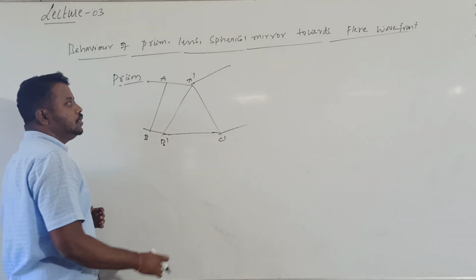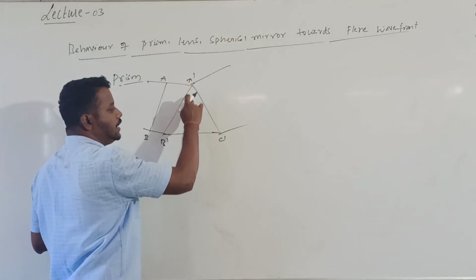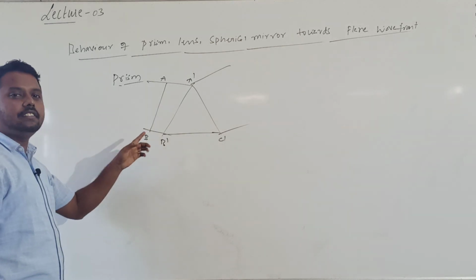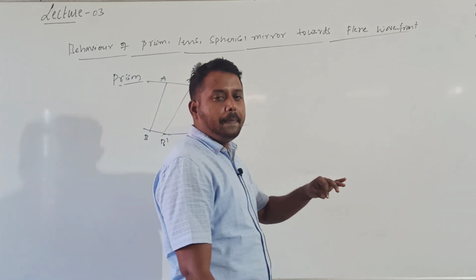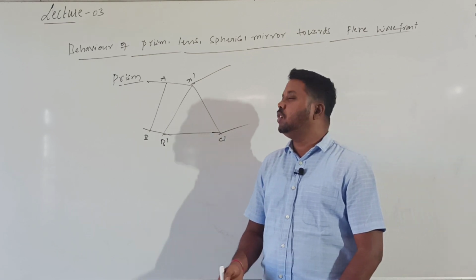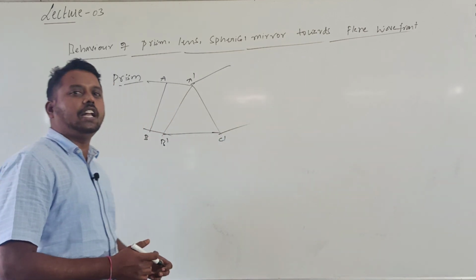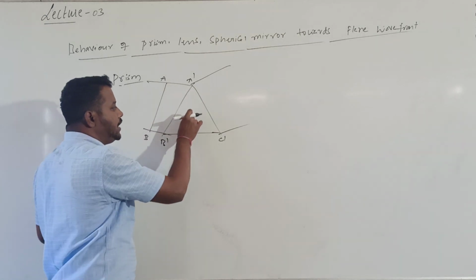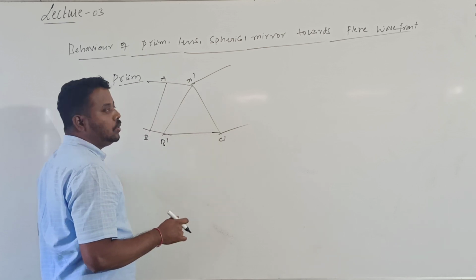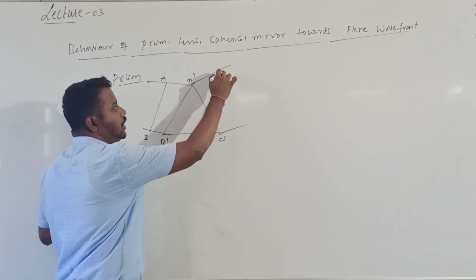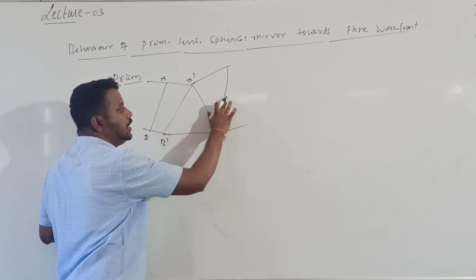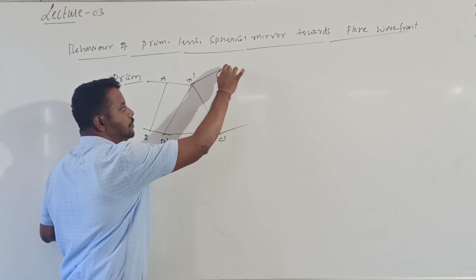But you know that when you go from top to bottom, the thickness of the prism increases. According to Huygens, light is in the form of a wavefront. So how does that light pass through this prism? That I want to know. Due to the increasing thickness when you go from top to bottom, light will start moving slowly. So the light will be refracted and finally I will get this output through this prism.